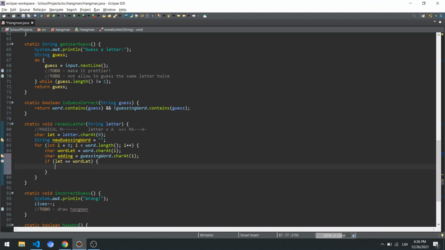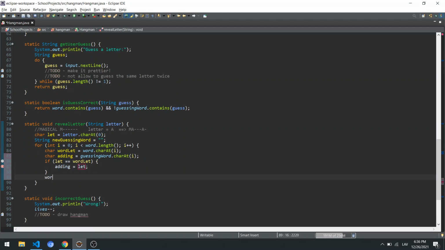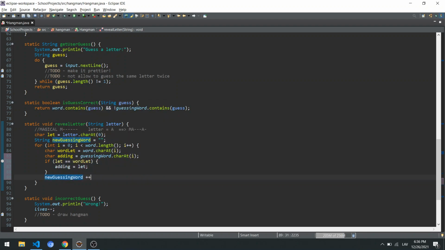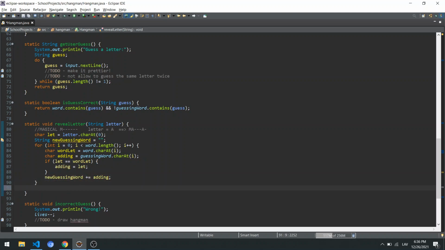But if we are finding that this word is in the letter, then we're just going to say that the adding char is going to be the word letter, or the let, whichever one we want. And then we're going to add this to a new guessing word. The plus equals the adding character. I don't know how to code anymore, so this is fine. Once we've created everything, we're going to say guessing word equals the new guessing word.